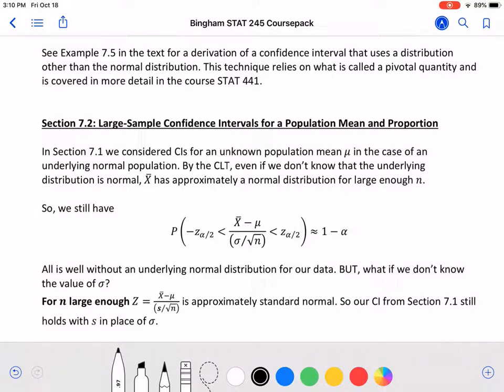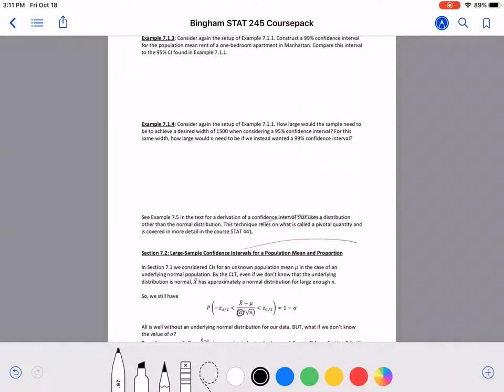Second of all, we have that value of sigma that we were assuming that we knew. What if we do not know that? We can always get the sample standard deviation, which we call S. And what we know is that if n is large enough, then S is going to be a good approximation for sigma. And so our confidence interval that we saw in 7.1 will still hold with S replaced there instead of the value of sigma. So we can still use the normal based confidence interval if our sample size is big enough.